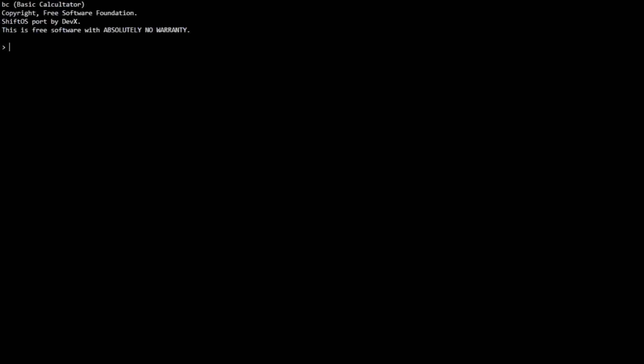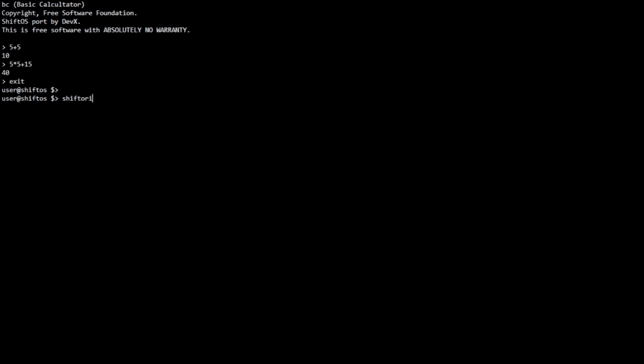If I type BC, as you can see, I can use a calculator on ShiftOS, such as 5 plus 5 is 10, and 5 times 5 plus 15, it is 40, and so on. And typing exit will exit the program and go back into ShiftOS.